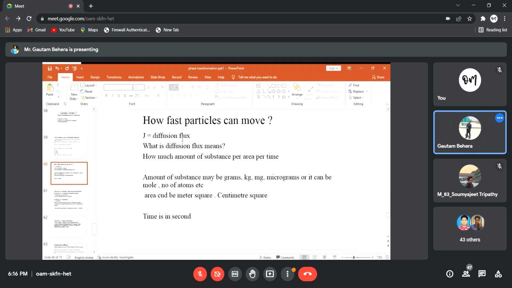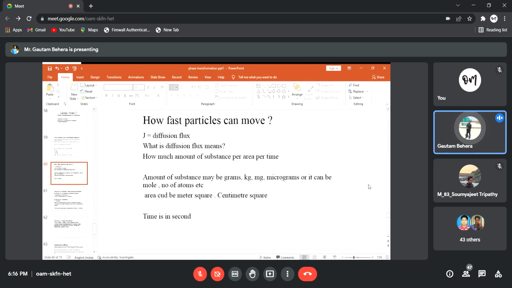So diffusion flux, which is represented by J, is nothing but the amount of material crossing a particular area per unit time. So that is diffusion flux. This is very essential for us. Our aim is to find out how much material is crossing a particular area per unit time, right?